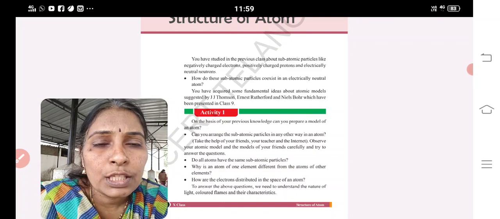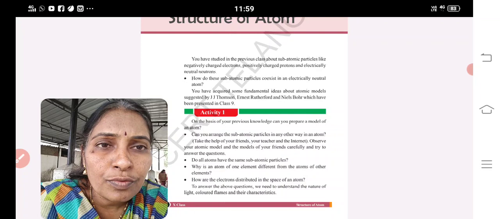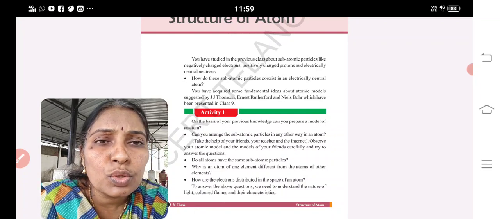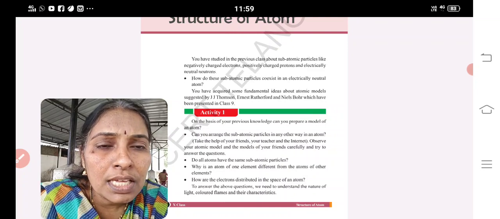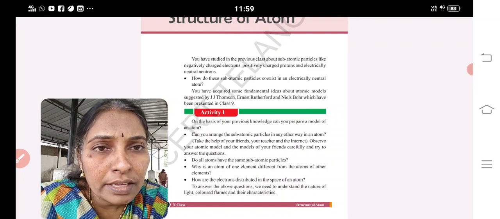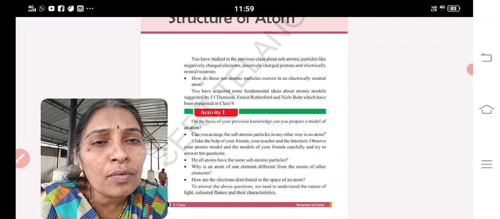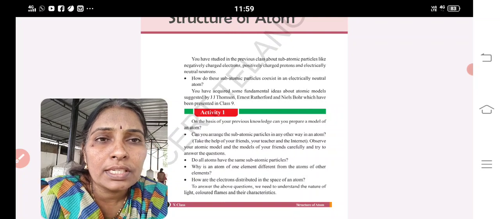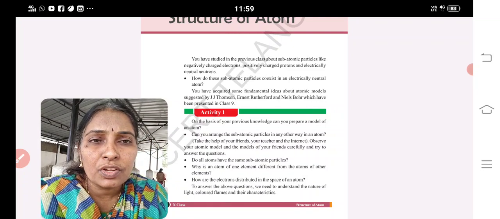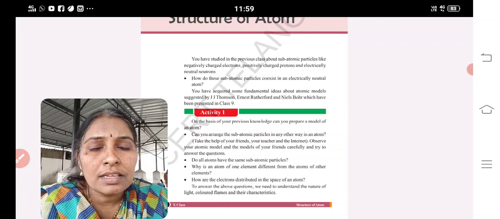Already I explained how to write the electronic configuration. The first shell has 1s, the second shell has 2s and 2p, and the third has 3s, 3p, 3d. Instead of 3d, we write 4s. So up to 4s and 3d is enough for your standard to write electronic configurations in shells and subshells.